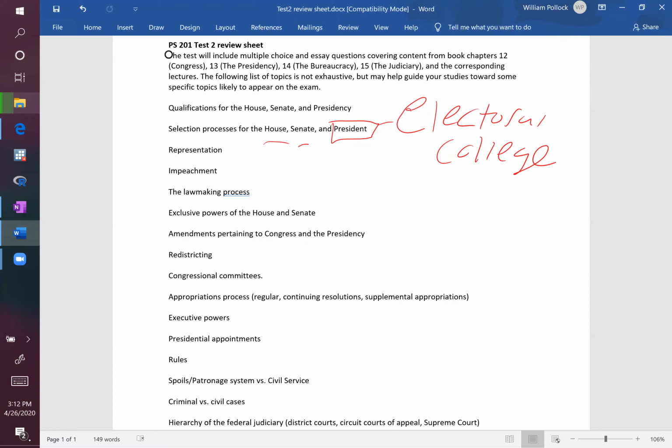Okay, here again, just in terms of tips, things to maybe be aware of. In terms of the House and the Senate, I just mentioned they both have direct elections. We've talked about how this was not always the case for one of these chambers. Okay, so maybe go back and review that. How has the either direct or indirect election for one of these chambers changed over time? So that's maybe something for you to go and look at if you need to.